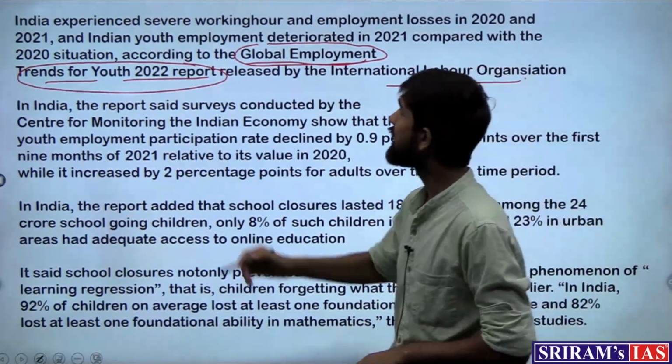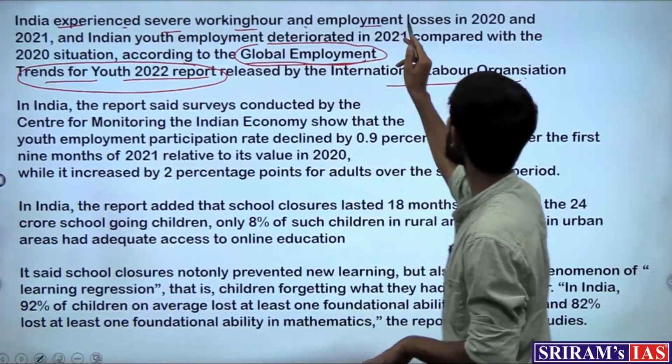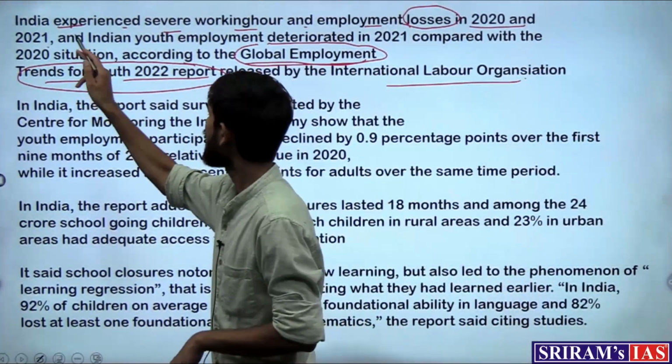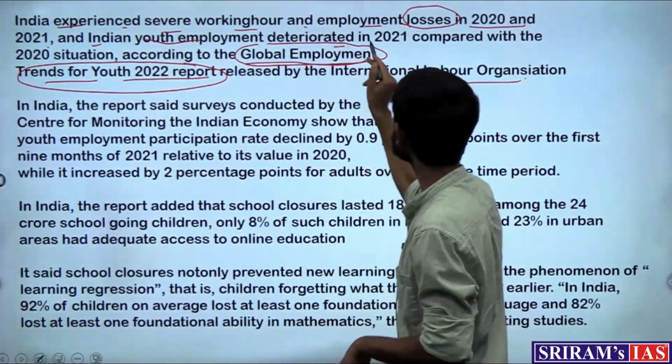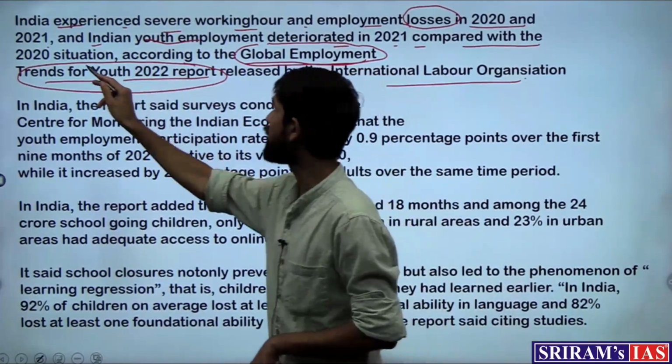What is it saying? It is saying that India experienced severe working hour employment losses in 2020 and 2021, and Indian youth employment deteriorated in 2021 compared with the 2020 situation.